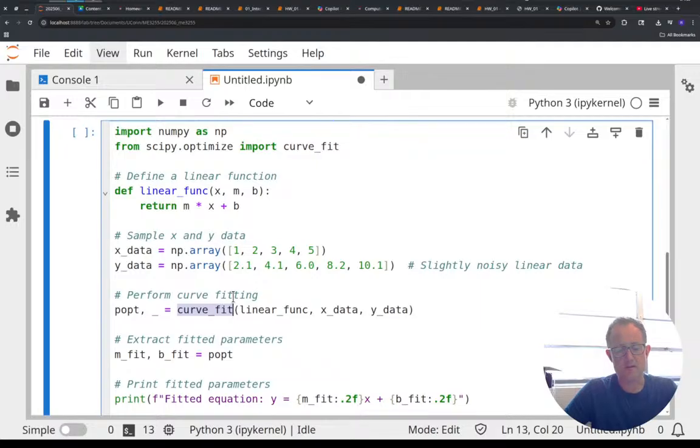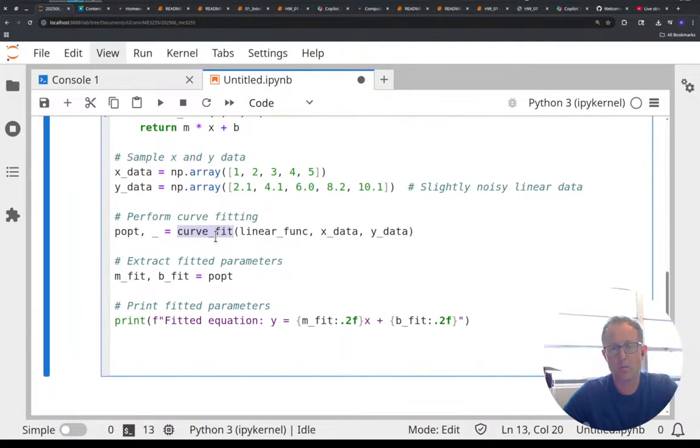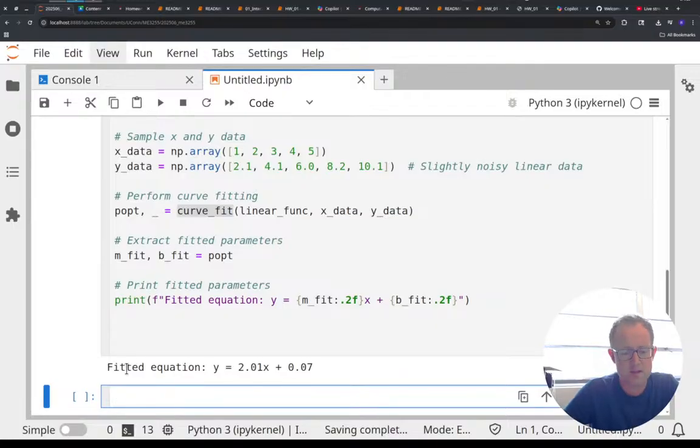And this is a great example of using built-in Python functions to accomplish a task using this curve fit. So, importing scipy.optimize curve_fit. But what is curve_fit doing? Why does it need linear_func, x data, y data? What are those values? Let's run it. It works. I don't get any errors. But what the heck is this thing?